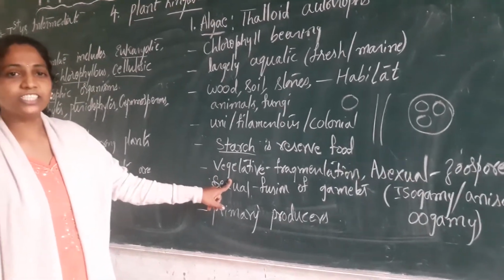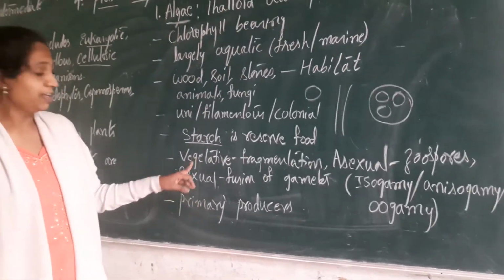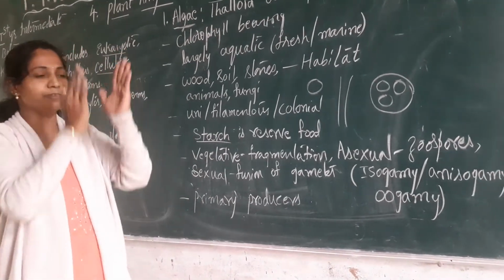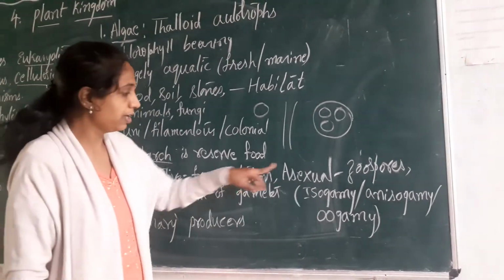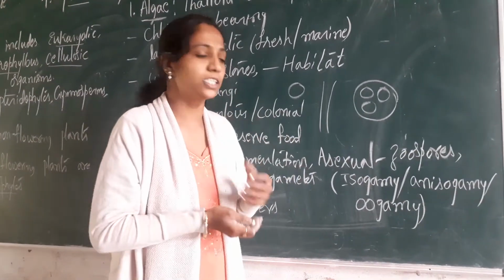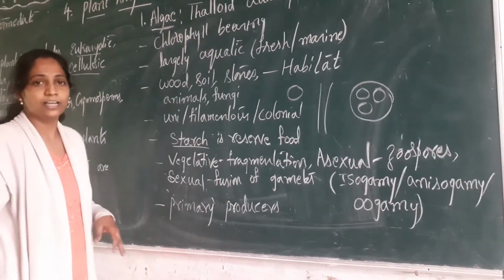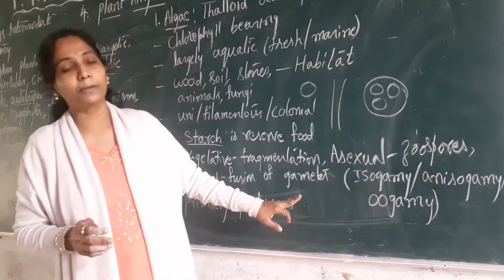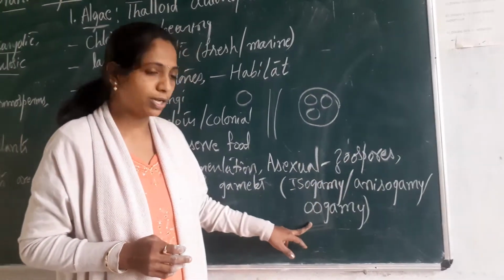They undergo vegetative reproduction or asexual reproduction or sexual reproduction. Vegetative reproduction means by fragmentation. One filament breaks to give two filaments. Like that fragmentation, they will produce the new cells. Asexual reproduction, that means the algae will form a spore when the conditions are not favorable. So those are called as asexual spores. Then sexual reproduction. When two algae come together and fuse, you call it as a sexual reproduction. It can be between two similar gametes, or the two gametes can be different, anisogamy or oogamy.